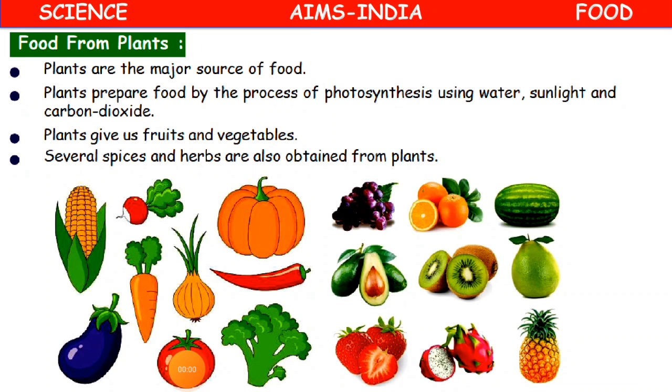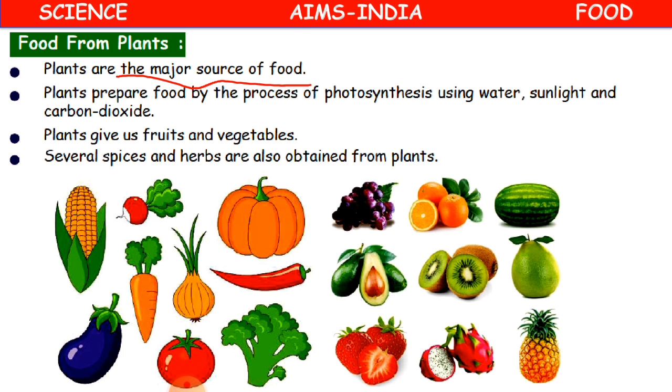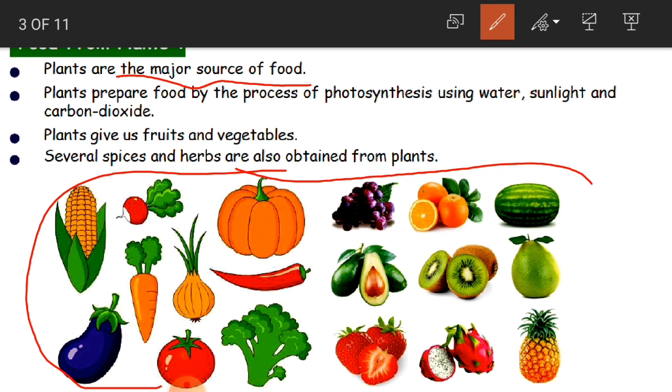Now, food from plants. Plants are the major source of food. Is it yes or no? Do you agree with this? Yes. Whatever food we are eating today, most of it is from plants only, children. 90% of the food is from plants only. See here in the picture you have different varieties of fruits and vegetables. All these, where have they come from? They are from plants. So that is why we can say plants are the major source of food.